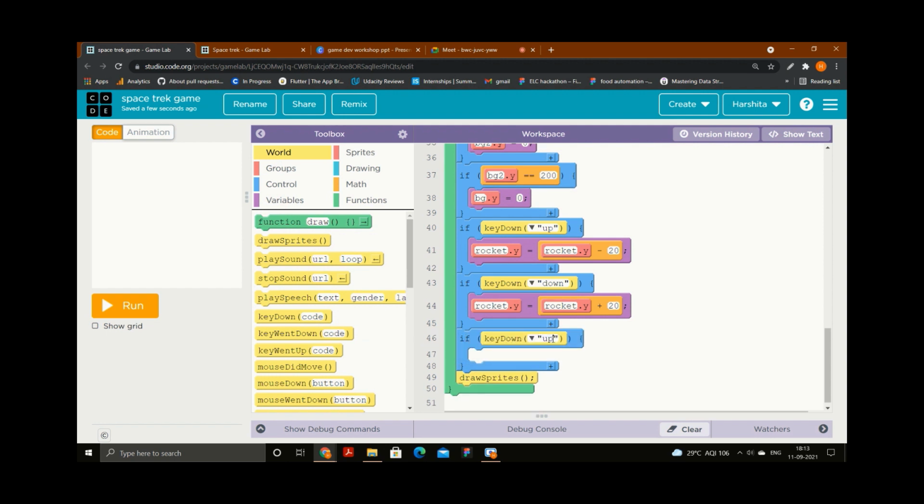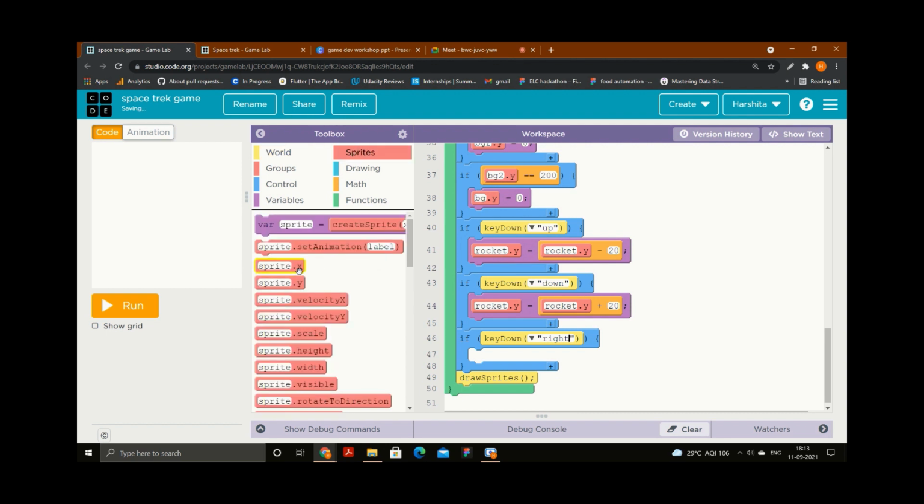So key down. Now I will not use y, I will use x. Why? Because I told you if I want to move the animation right and left, we use the x direction. If I want to move the animation top and bottom, we use the y direction. Now we will use x, sprite.x.